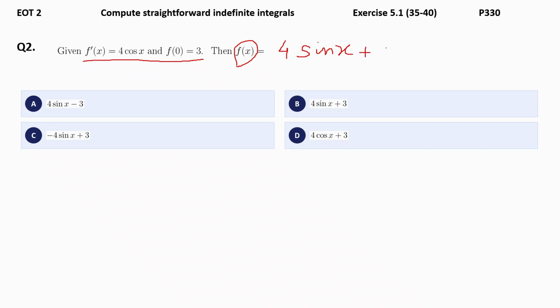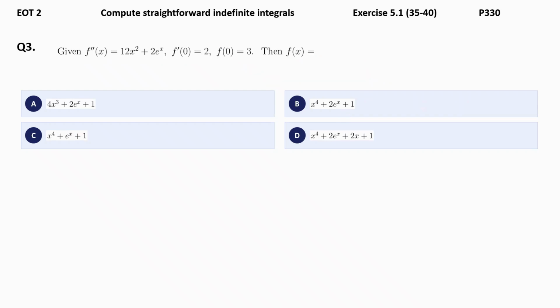When you substitute the condition, you get f of 0, that is 3, is equal to 4 sine 0 plus c. When you enter in the calculator, you will identify the c value as 3. So that leads you to option B as the right answer, 4 sin x plus 3.